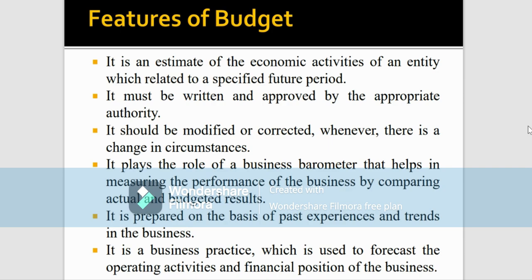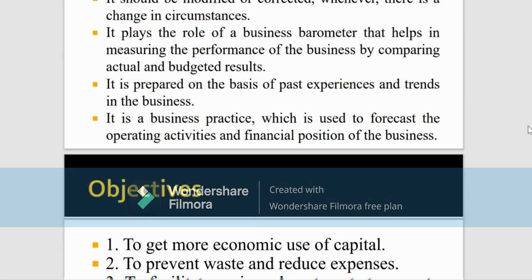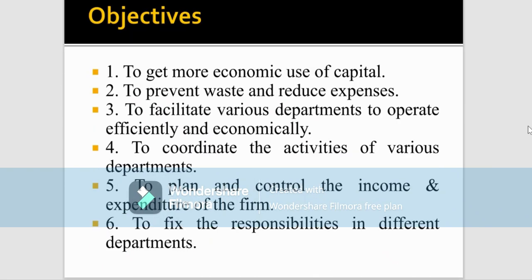It is a special form of statement in which the management's planning is expressed numerically in physical units. For example, in sales units, the quantity is going to be mentioned. The other feature is that it is a tool for developing cooperation and coordination and, at the same time, control of any kind of activity. So these are the main 3 tools. The next important part is about objectives. The objectives are as you can see in the slide.